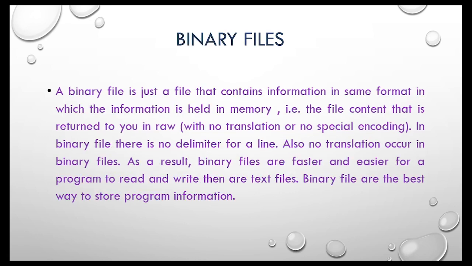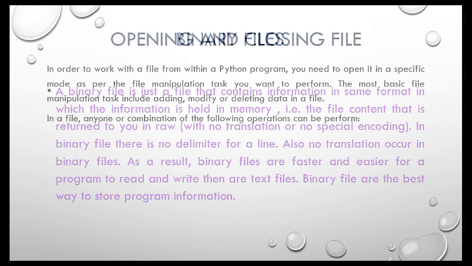If we talk about a binary file, a binary file is just a file that contains information in the same format in which the information is held in memory. In a binary file, there is no delimiter for a new line. Also, no translation occurs in a binary file. As a result, binary files are faster and easier for a program to read and write than text files. Binary files are the best way to store program information.